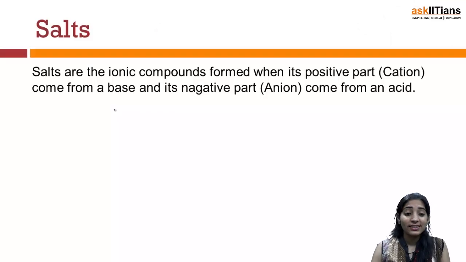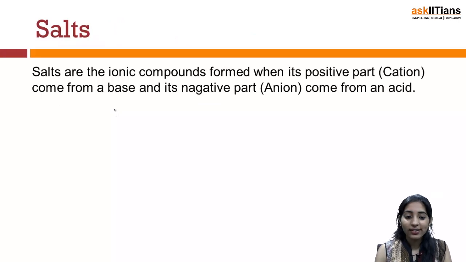So students, let's start with another topic, which is known as salts. Salts are ionic compounds formed when the positive part, which is a cation, comes from a base, and the negative part, which is called an anion, comes from an acid.